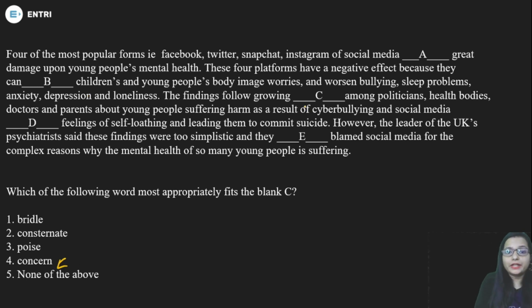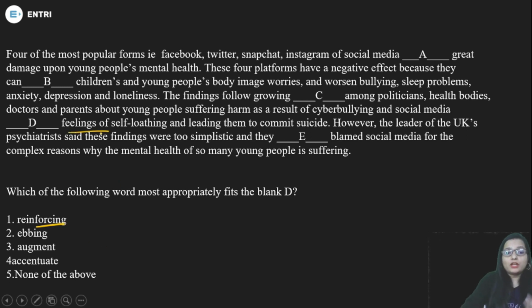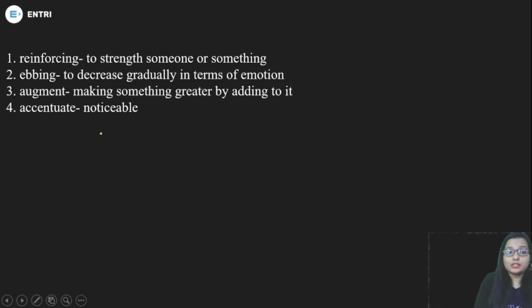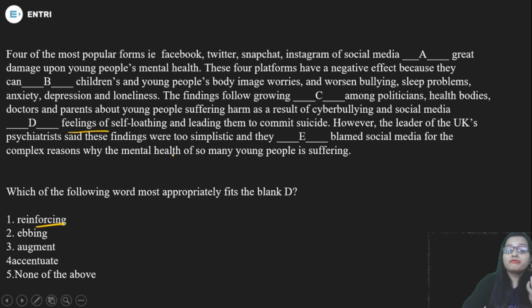Okay, so what would you write here? The findings follow growing concern among politicians, health bodies, doctors, parents about young people suffering harm as a result of cyberbullying. So cyberbullying is also happening here, and social media dash feelings of self-loathing. What kind of feeling do they have? They have reinforcing feelings of self-loathing. And what is the meaning of reinforcing? To strengthen someone, to make someone strong. So they are reinforcing the feeling of self-loathing and leading them to commit suicide. They are not feeling good about themselves, so they commit suicide.